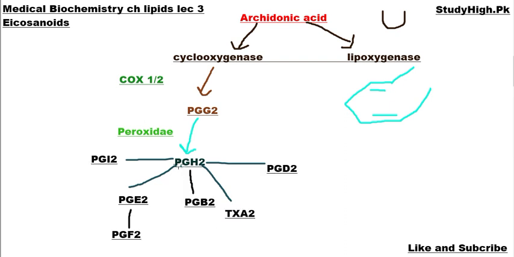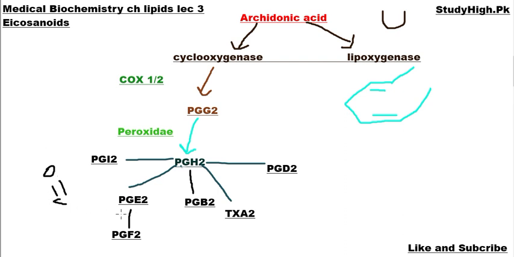Once PGH2 is produced by the action of peroxidase enzyme, this can be converted into PGI2, which is also called prostacyclin, by using the enzyme prostacyclin synthase. PGH2 can also be converted into PGE2 by an enzyme isomerase. This PGE2 contains a carbonyl oxygen double bond at carbon number 9. This can be converted into PGF2 by reduction of this carbonyl oxygen into hydroxyl.